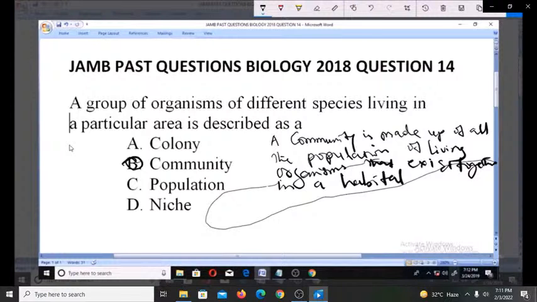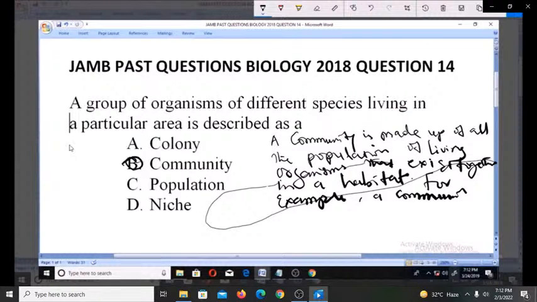Now, if you want an example, take a community on a rotten log. A rotten log is a habitat, it's a particular area.